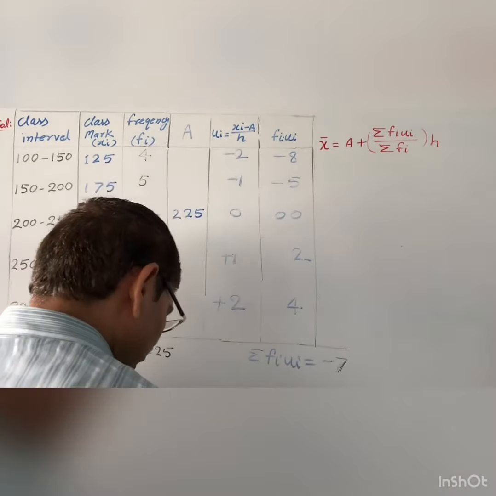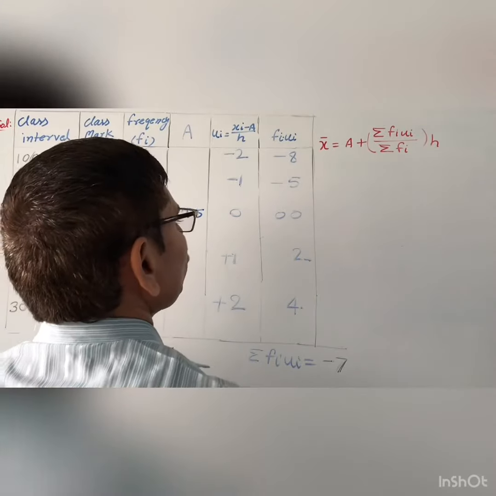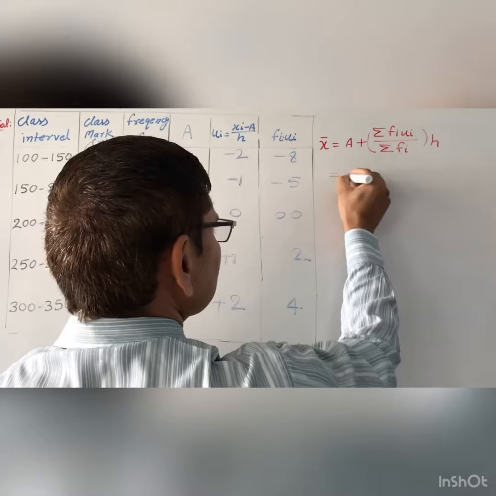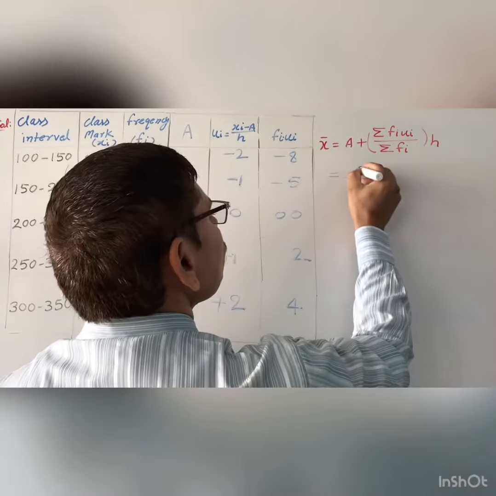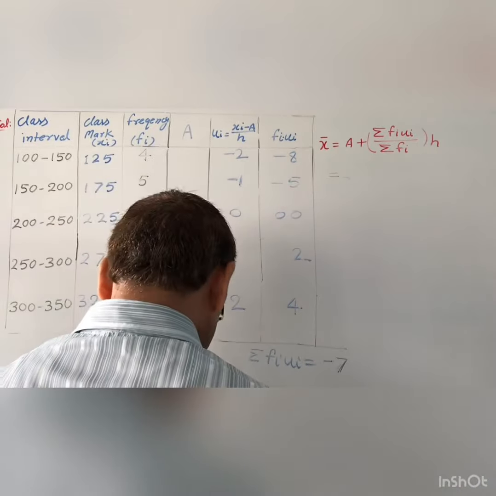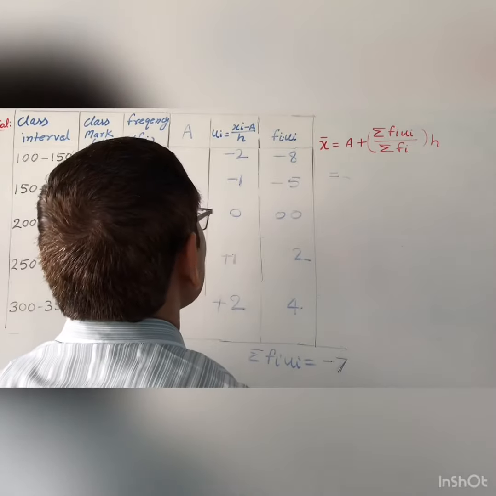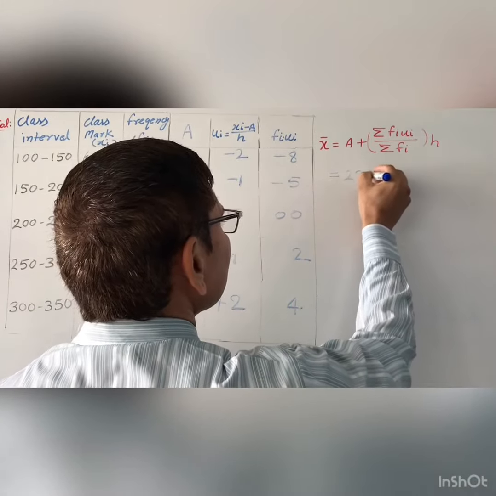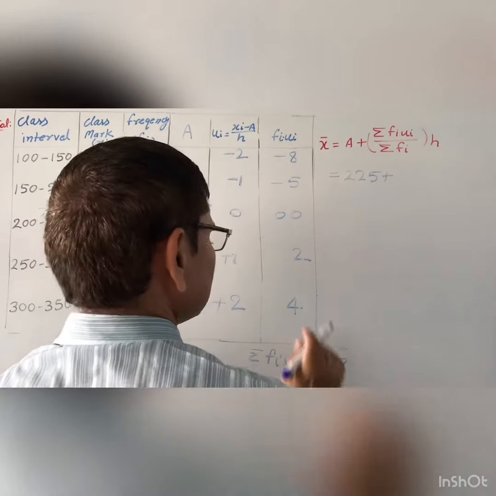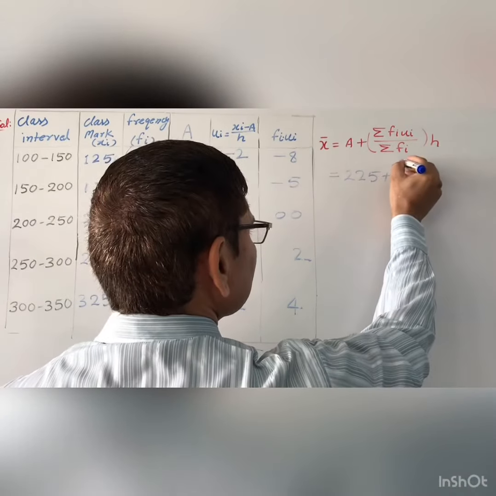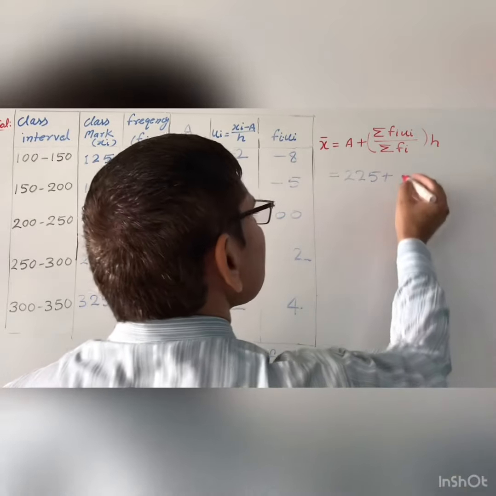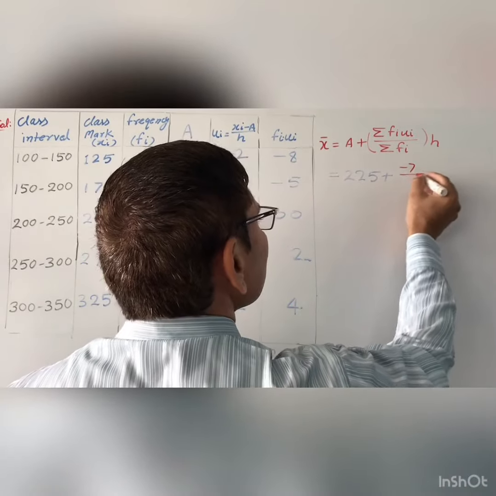So you put all the values here. A is given, that is 225. So you will write 225 plus this minus 7 upon 50.